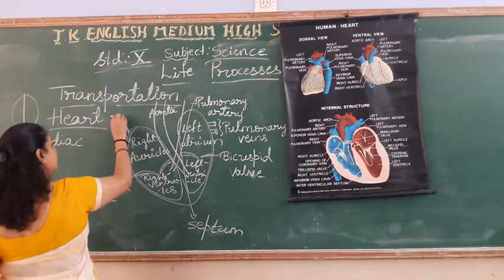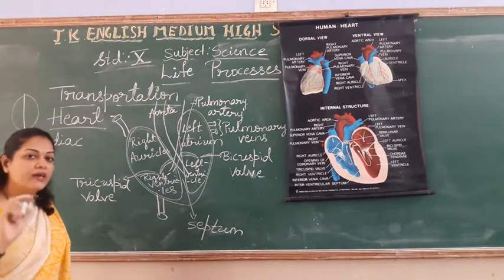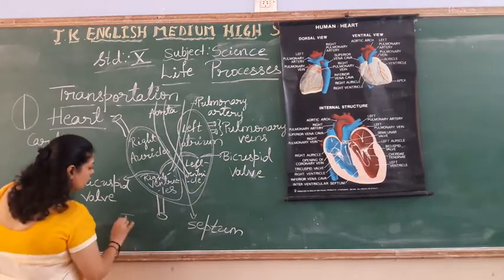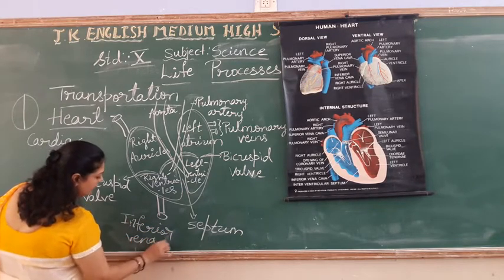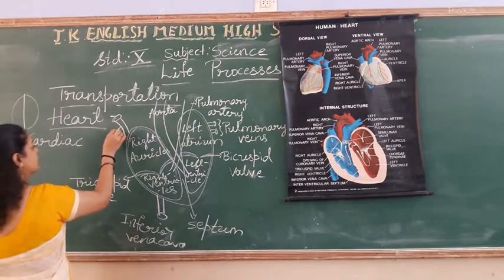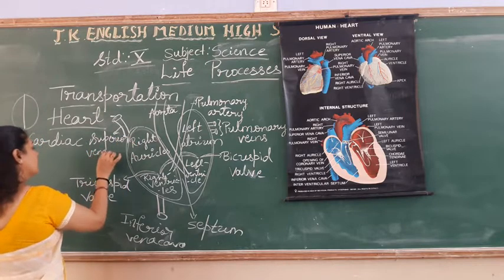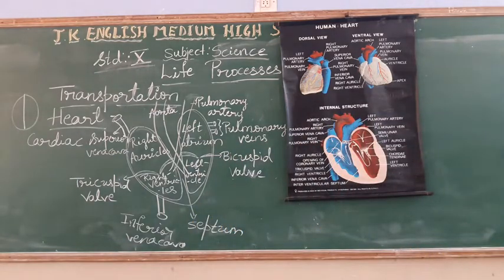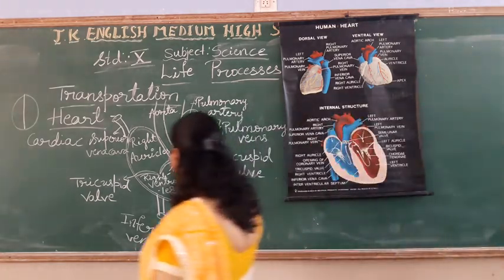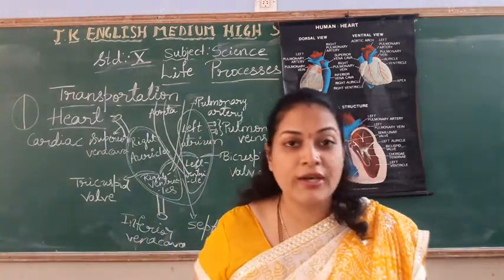And here you find these two are called vena cava, and this is called inferior vena cava. Inferior vena cava, and this is superior vena cava. Hope you are taking down, students. Yes. Superior vena cava and the inferior vena cava. So this is the structure of your heart.